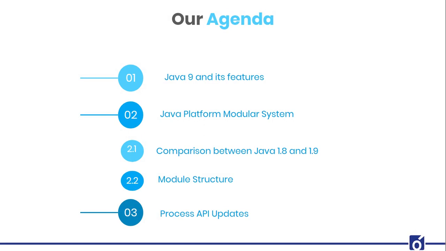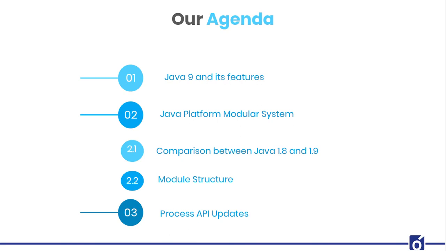So our today's agenda will be Java 9 and its features, that is, what exactly is new and amazing about Java 9. We are discussing everything about it in our today's session, and how the Java 8 disadvantages got overcome inside Java 9. There are a lot of features, but our main agenda will be focusing on the Java Platform Modular System, which is commonly known as JPMS, under which we will be doing the comparison between Java 1.8 and 1.9, and then we will be going towards the modular structure.